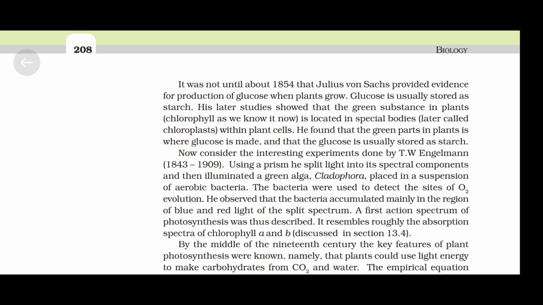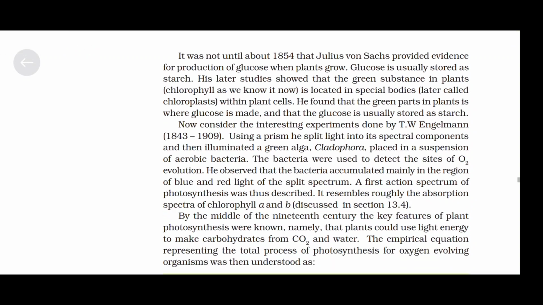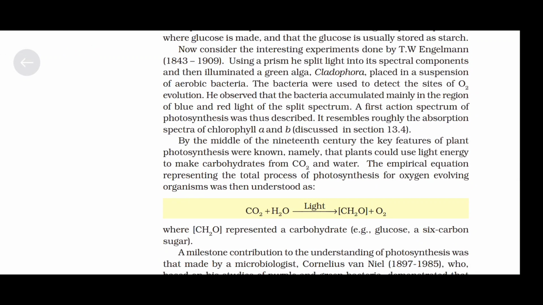The bacteria were used to detect the sites of oxygen evolution, O2 evolution. He observed that the bacteria accumulated mainly in the region of blue and red light of the split spectrum. A first action spectrum of photosynthesis was thus described. It resembles roughly the absorption spectra of chlorophyll A and B. By the middle of the 19th century, the key features of plant photosynthesis were known, namely that plants could use light energy to make carbohydrates from carbon dioxide and water.